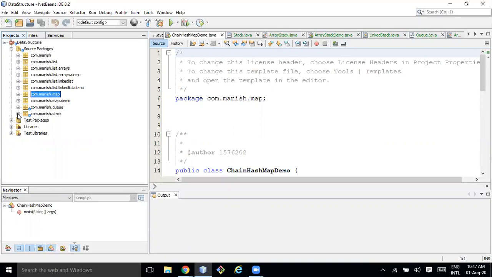Yash has pointed out why we are not using the array list. Array list already has it, so we don't need to worry about the size. But we implemented the array list and we know that if we are adding more elements, then we have to copy them, and in that case our complexity is order of n.